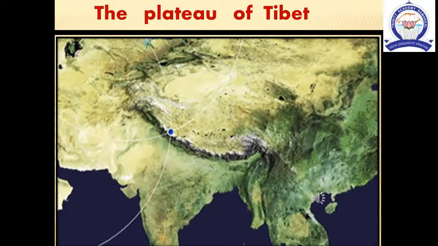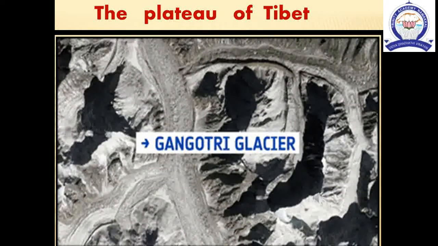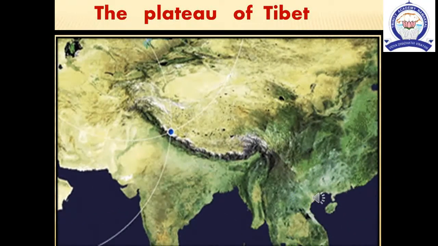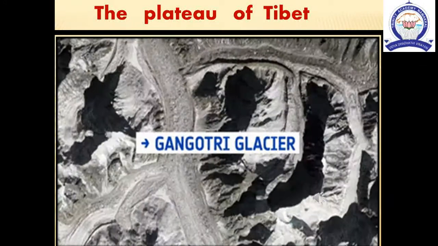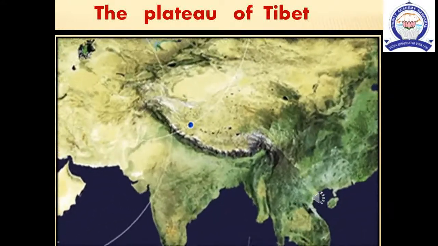the plateau of Tibet. Tibet is called the roof of the world and it is also known as the third pole because of its cold weather. Largest receiver of fresh water and inhospitable environment.